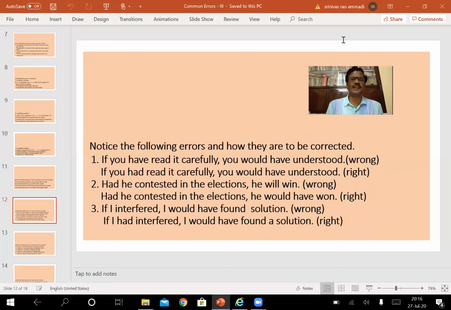To make it clearer, I have given some more examples. If you have read it carefully, you would have understood.